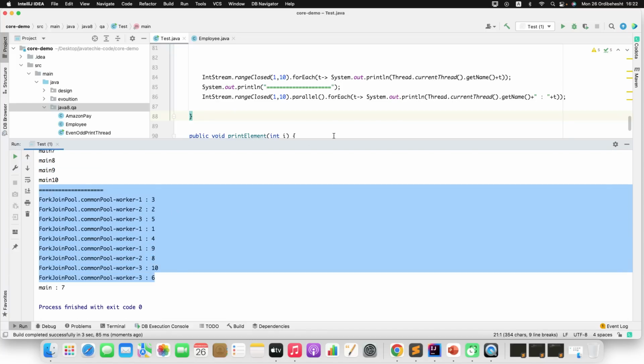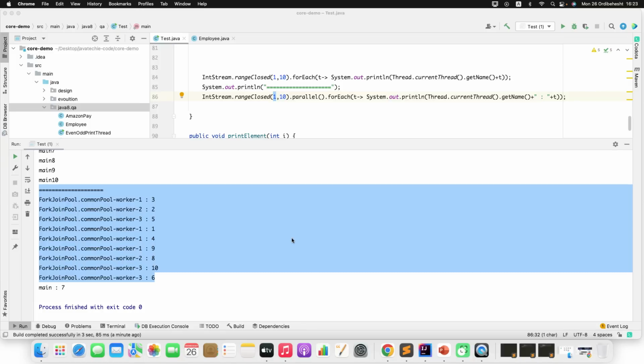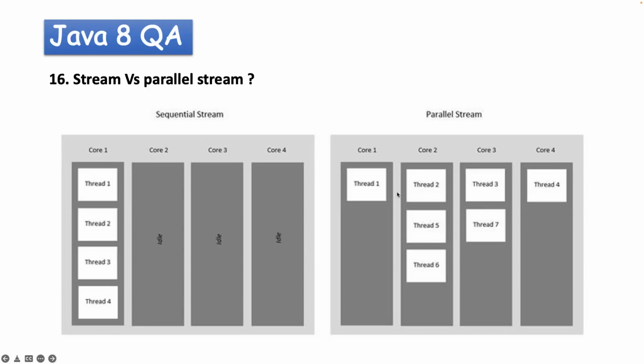Okay, and definitely, since it is using your multiple cores, if you compare the time for execution, you will definitely get a better time in case of parallel stream. I hope you got a complete picture about stream and parallel stream. Now let's move to the next concept, that is CompletableFuture. We'll discuss a few of the questions from this CompletableFuture.